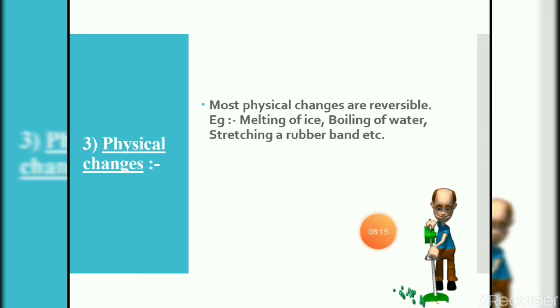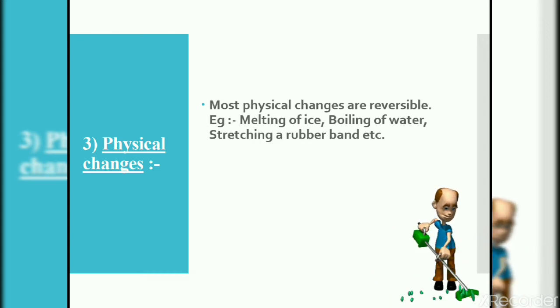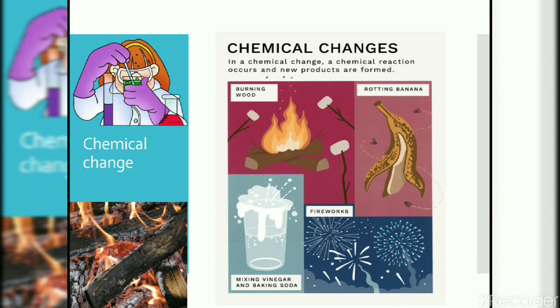Okay, now our next topic is chemical change. In a chemical change, a chemical reaction occurs and new products are formed. In physical change, no new substances are forming. But in chemical change, a new substance is forming, like burning of wood. If we burn wood, what do we get? We get some ash, we get the coal. So all these are new substances which cannot be returned into their original forms.